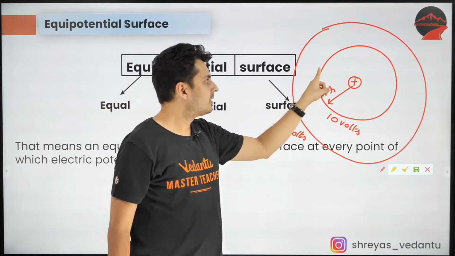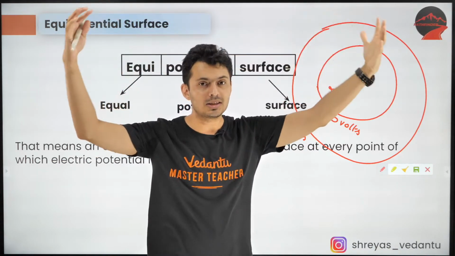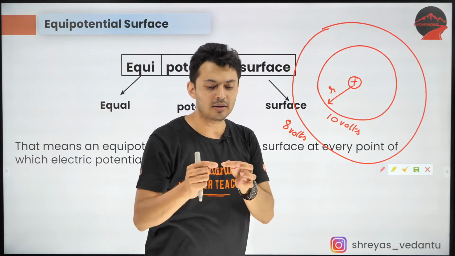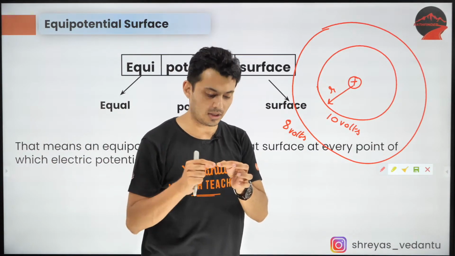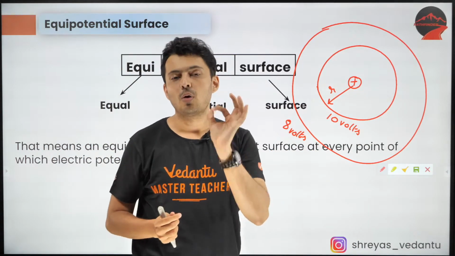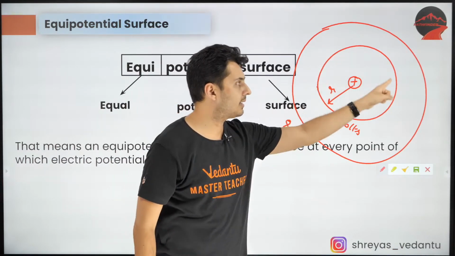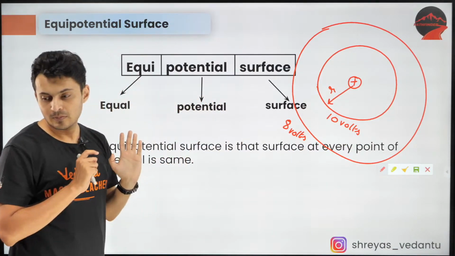Strictly speaking, this point charge will create an equipotential surface, because you can go here, you can go here, you can go here, you can go there. All the points on this spherical surface will have the same potential, but on a 2D diagram, I can call it an equipotential line.